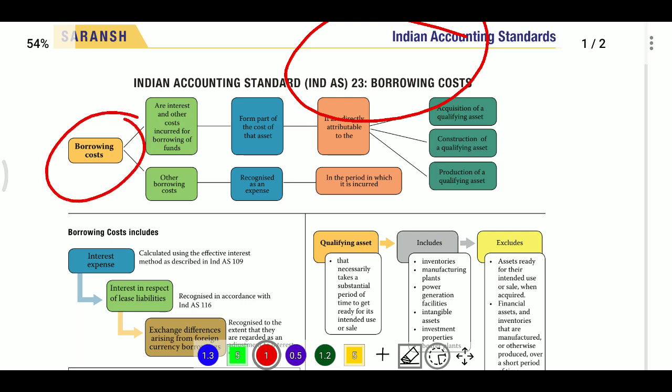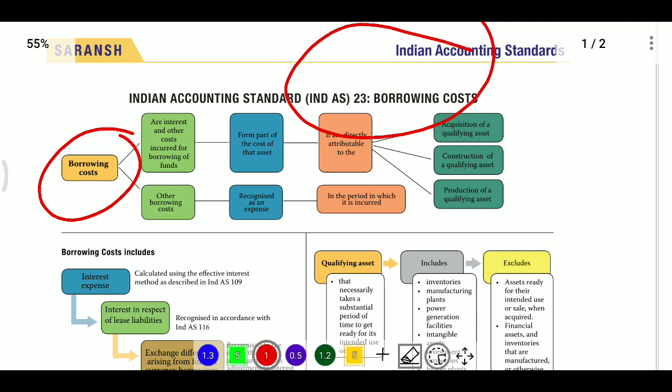Here, borrowing cost means cost incurred for borrowing funds. There may be interest cost, and there may be exchange differences on foreign currency borrowing up to some extent. So we know about borrowing cost. One is interest cost, and another is exchange differences on foreign currency borrowing up to some extent.